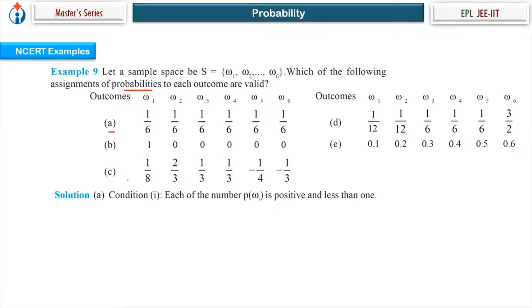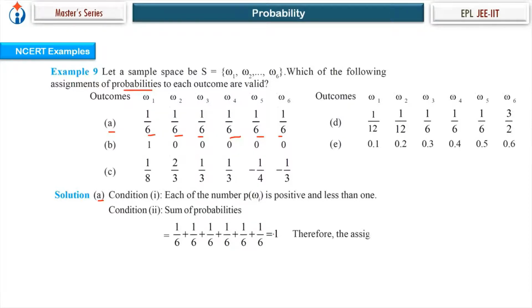So in condition, let's start with A. So condition 1, each P of omega i is positive and less than 1. So condition 1 is satisfied. Condition 2, sum of all the probabilities P of omega i is 1. So condition 2 is satisfied.